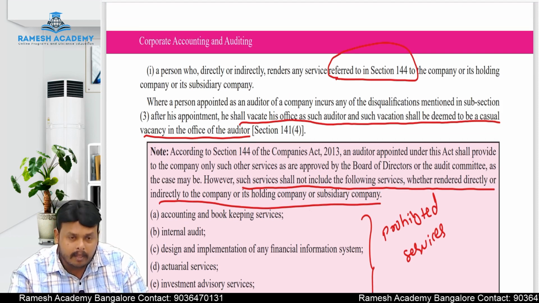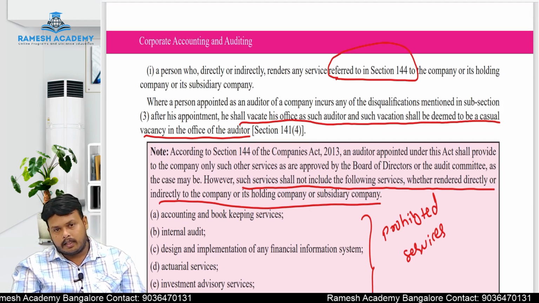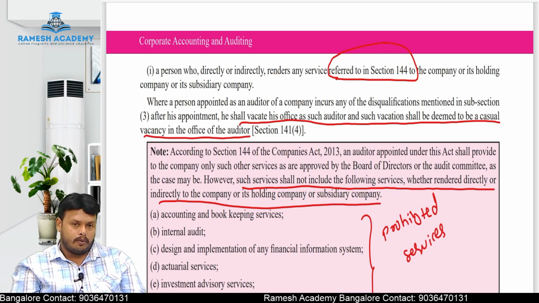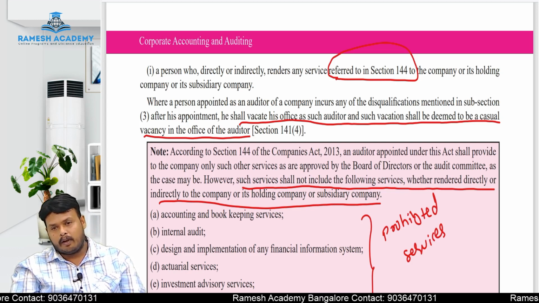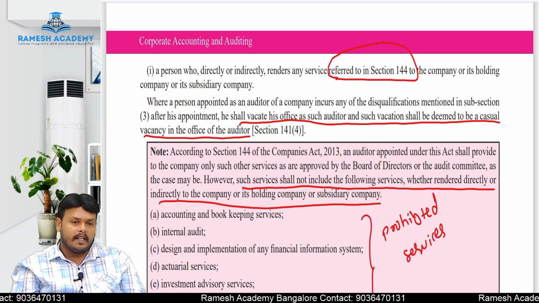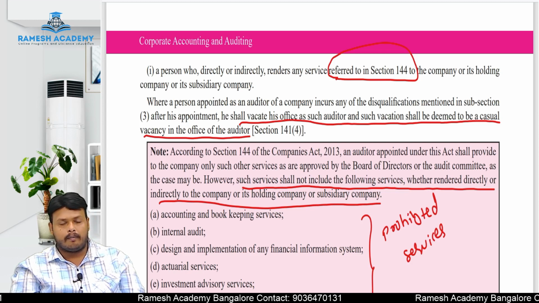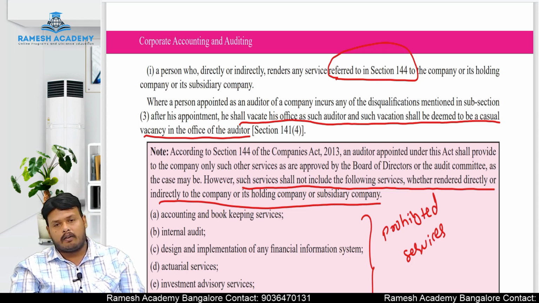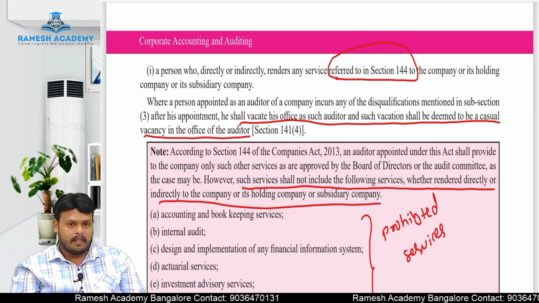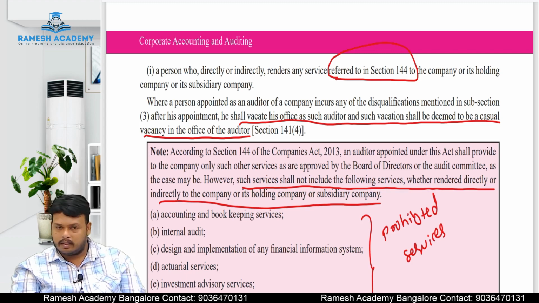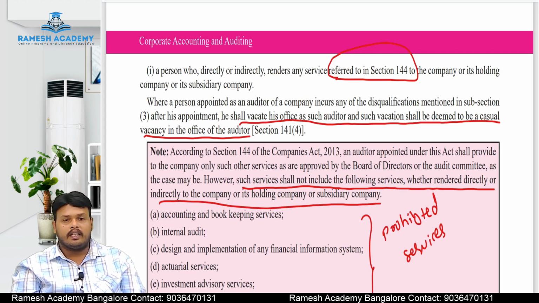Next, if a person has been appointed as an auditor and then becomes disqualified, what does he have to do, sir? After his appointment, if he is disqualified to act as an auditor, he just has to resign from his seat and give the resignation letter.